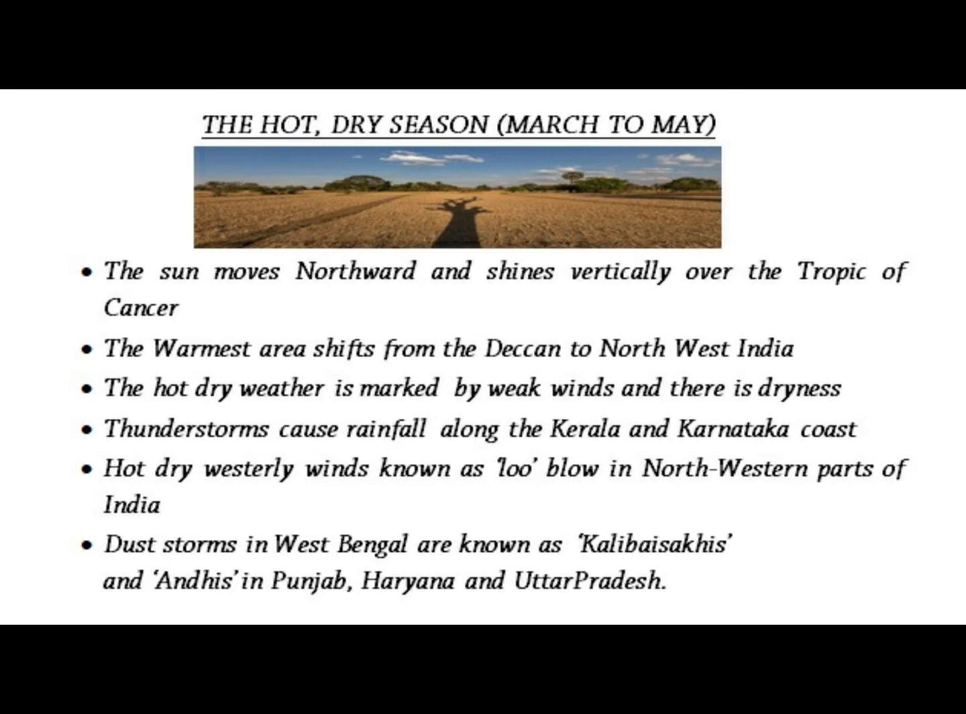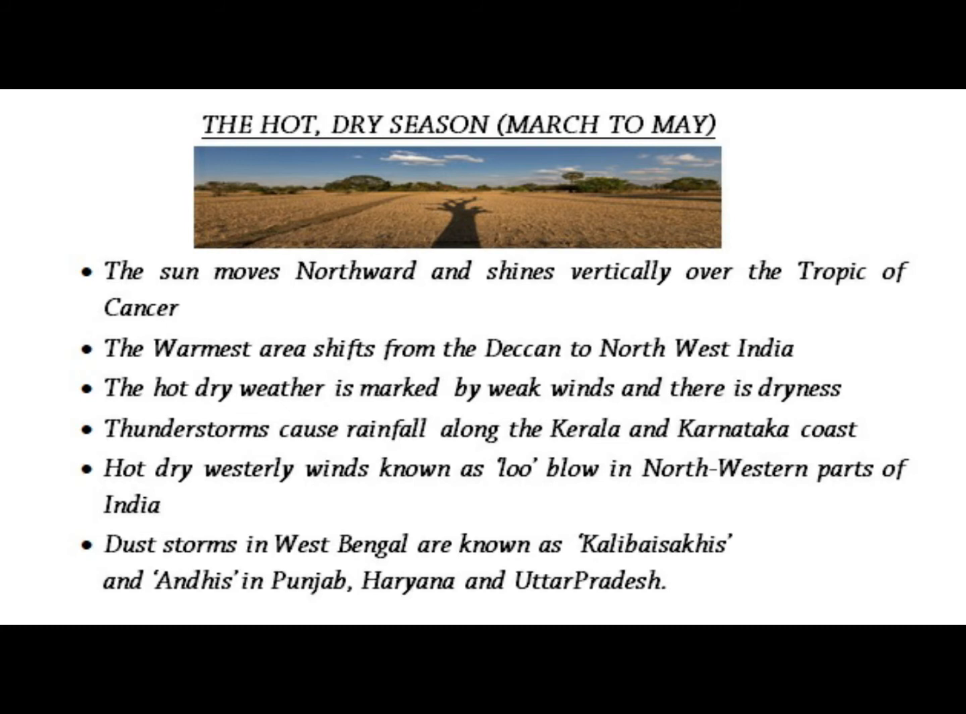The first one is the hot, dry season, which lasts from March to May. During this season, the sun moves northward and shines vertically over the Tropic of Cancer. The entire country experiences high temperature. The warmest area slowly shifts from the Deccan to northwest India, where low pressure develops. The hot, dry weather is marked by weak winds, and there is dryness over most of the country.